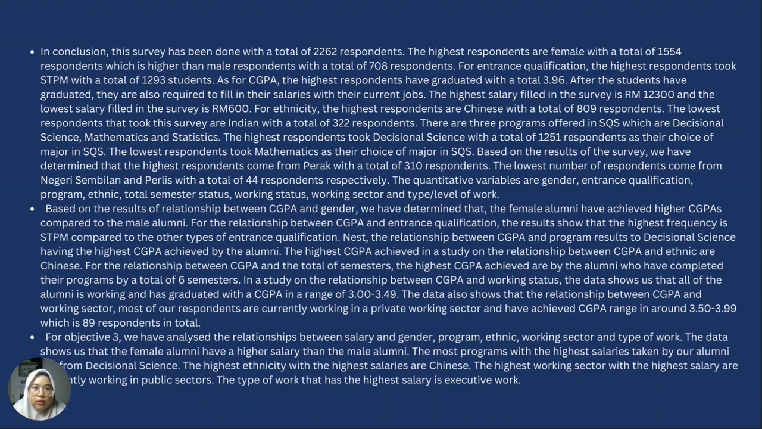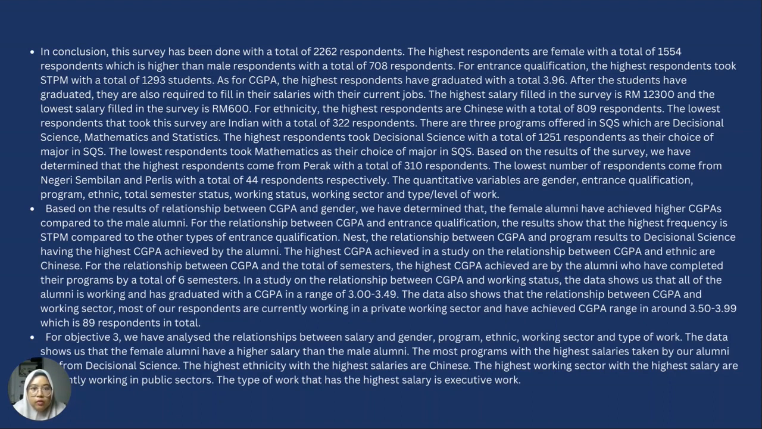The highest salary filled in the survey is 12,300 ringgit, and the lowest salary filled in the survey is 600 ringgit. For ethnicity, the highest respondents are Chinese with a total of 809 respondents. The lowest respondents that took the survey are Indian with a total of 322 respondents. There are 3 programs offered in SQS, which are Decisional Science, Mathematics, and Statistics. The highest respondents took Decisional Science with a total of 1,251 respondents as their choice of major in SQS. The lowest respondents took Mathematics as their choice of major in SQS.